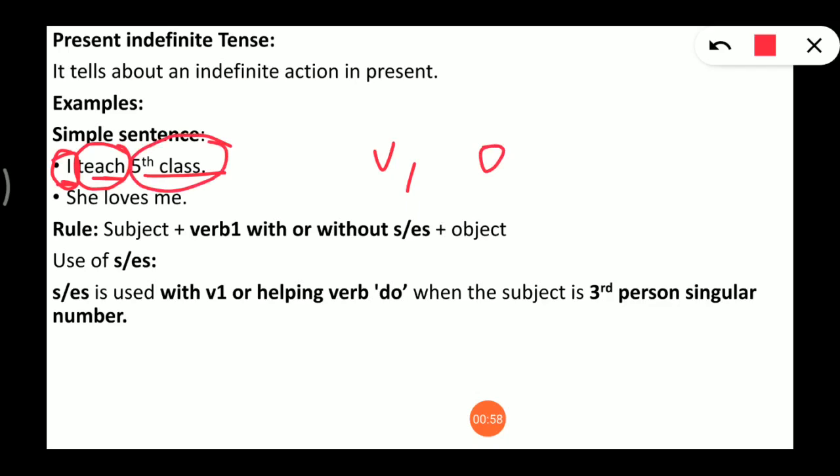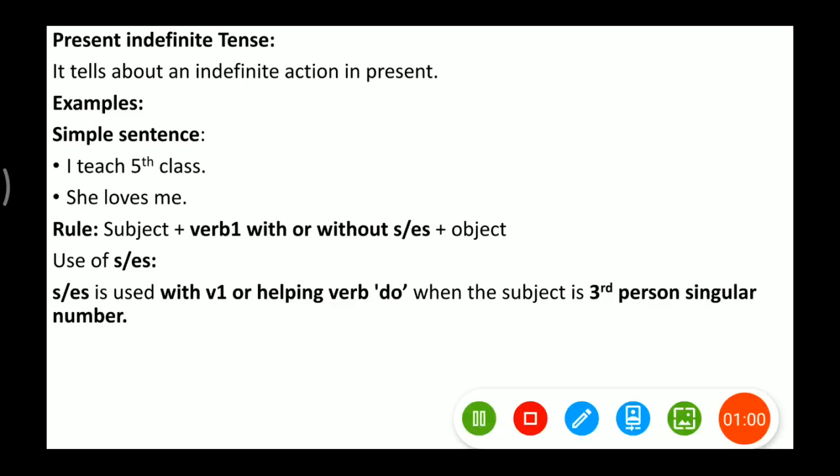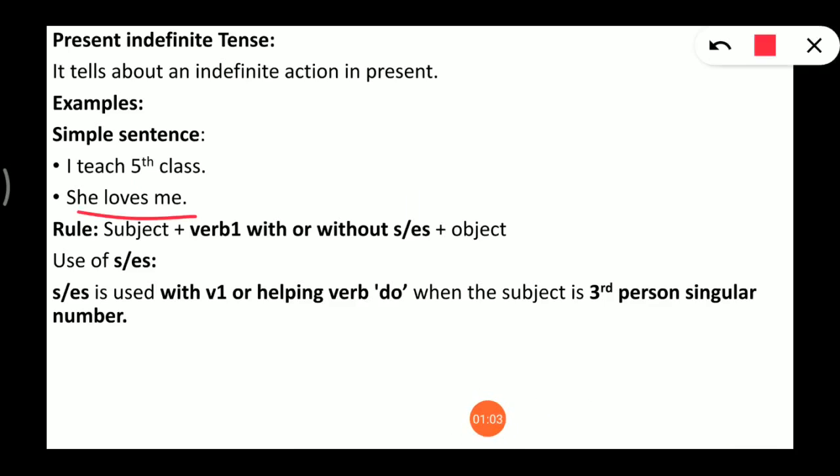So the rule will be, first of all, here is the second example, then after we'll move to the rule. She loves me. Here she is subject, then loves is verb 1 plus s or es, plus object.